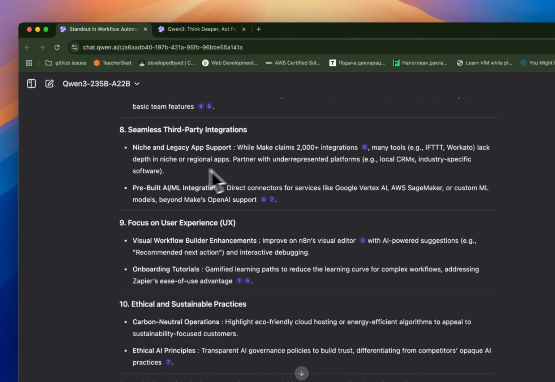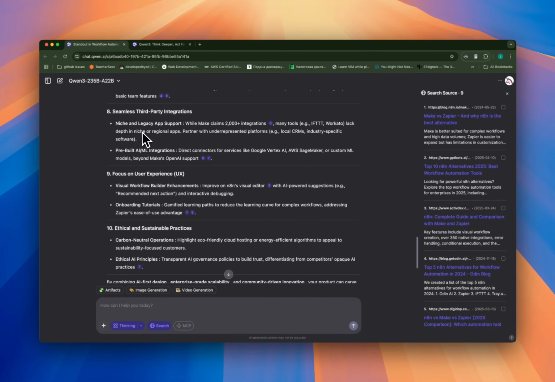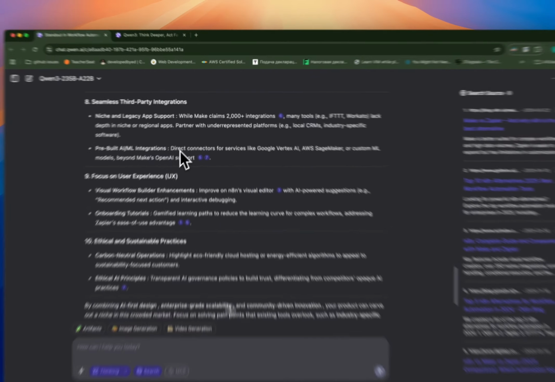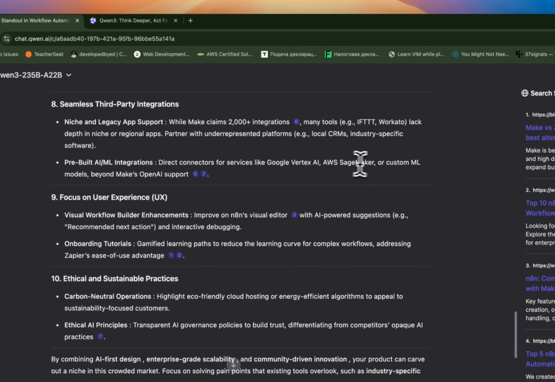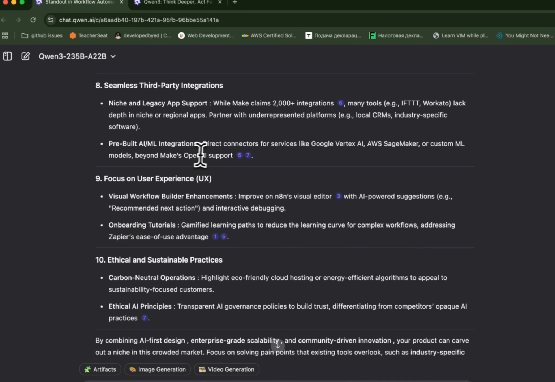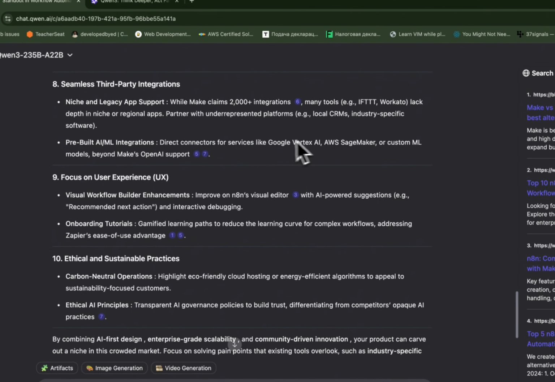And not only that, it also comes to the first point, niche, because the industry specific tools are also very different from what Make, Zapier, and so on can offer. I'm pretty sure Zapier does not integrate with everything that, let's say, the finance world uses, for example, right? So this is interesting. Direct connectors for services like Google Vertex AI, SageMaker, OpenAI support. Okay, I mean, sure. Okay, this makes sense. Make sure that AI is somewhat private.